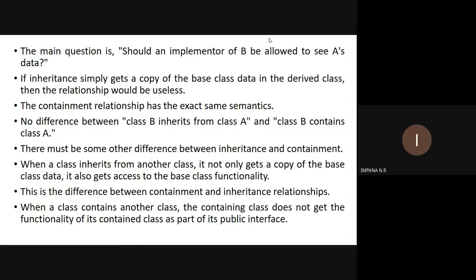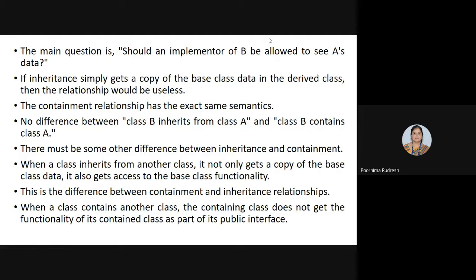Ma'am, in inheritance relationship, the derived class will get the properties of the base class, also functionality. But in containment relationship, we won't get the functionality. Yes, that is the major difference.